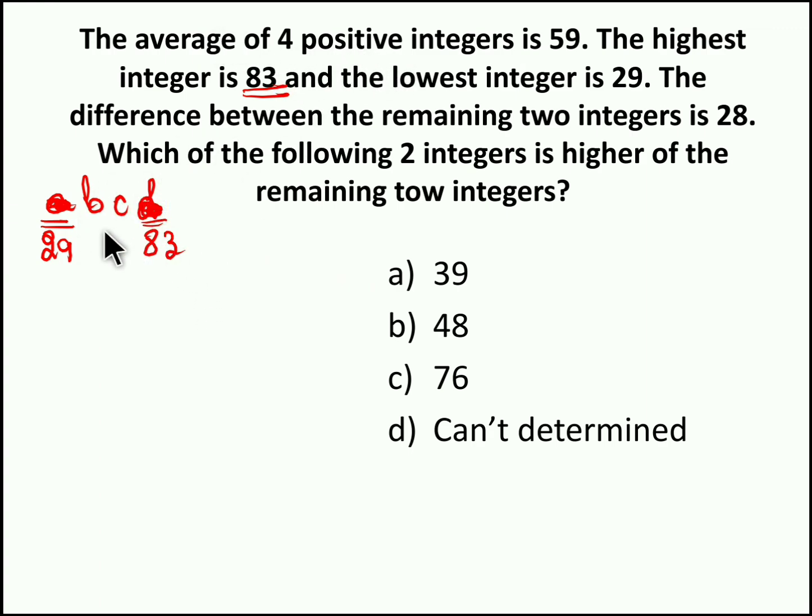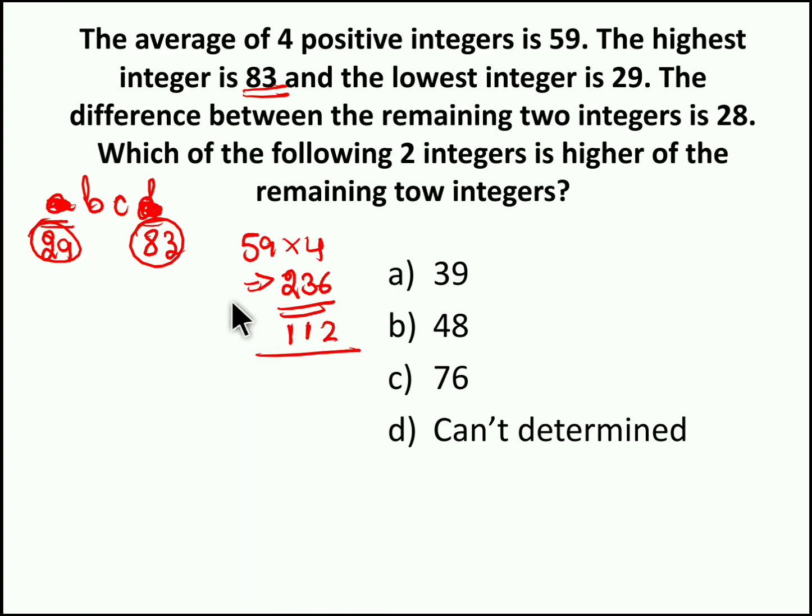average is 59. So what is the sum of these 4 integers? 59 into 4, right? Average into total, we get this sum. So 59 into 4, we get 236. So 236 is the sum of these 4 integers. Out of this 236, we know the two numbers 29 and 83. So 29 plus 83, we get 112. So 112 is the sum of the first and last integers, the lowest and highest integers. So 236 minus 112, we get 124. So 124 is nothing but the sum of these two integers B and C.